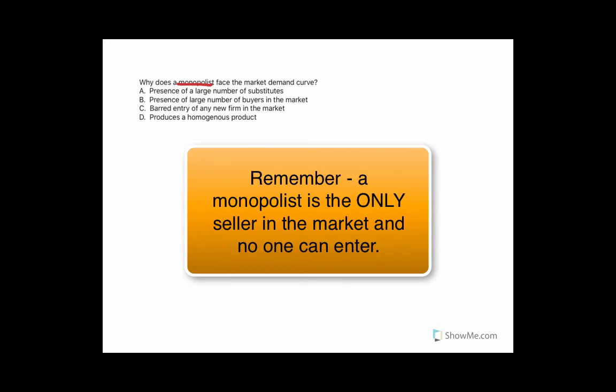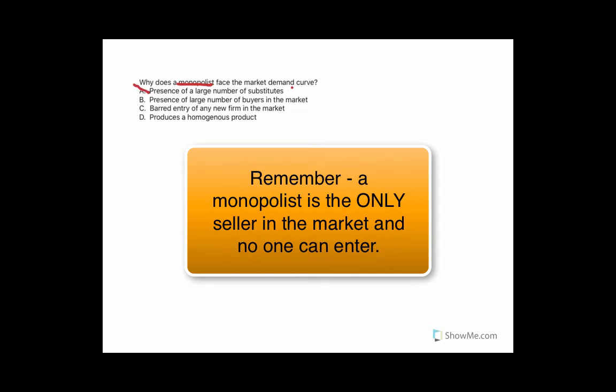Okay, so for this problem it says, why does a monopolist face the market demand curve? So you have four options. A, presence of large number of substitutes. In this case, A is wrong because since it's a monopolist, there's only one firm in the market, which means that there wouldn't be any substitutes because only one firm is making the product.